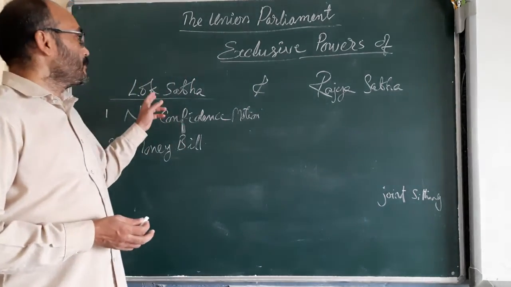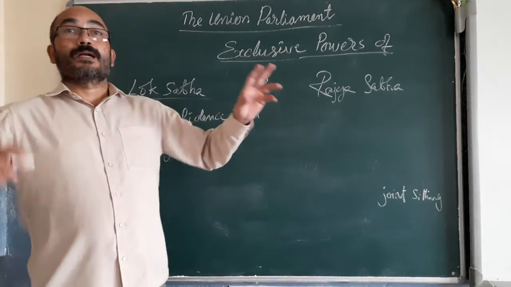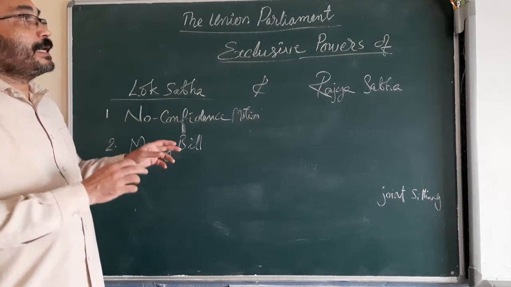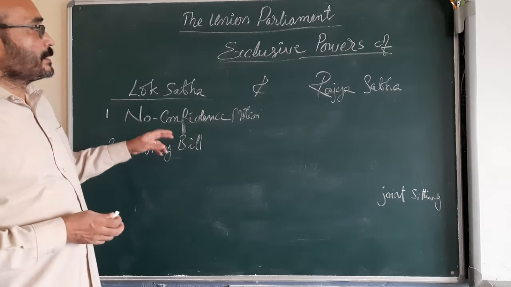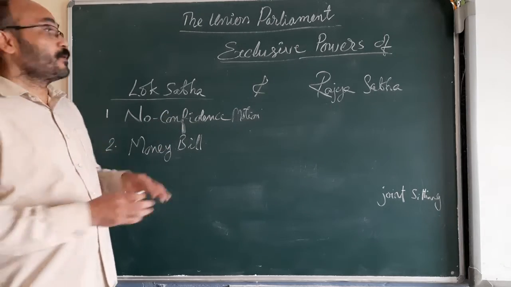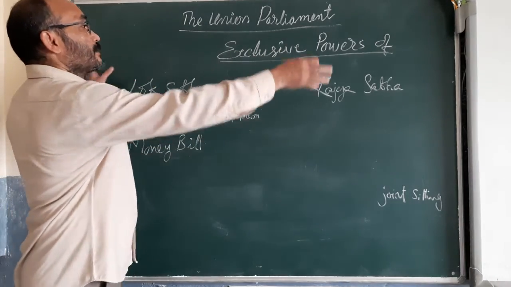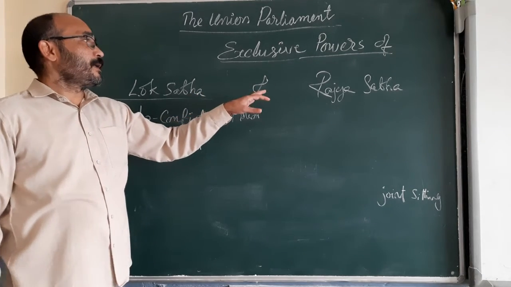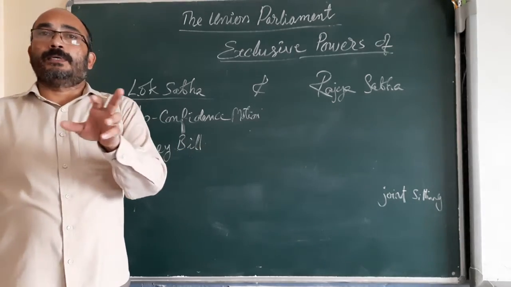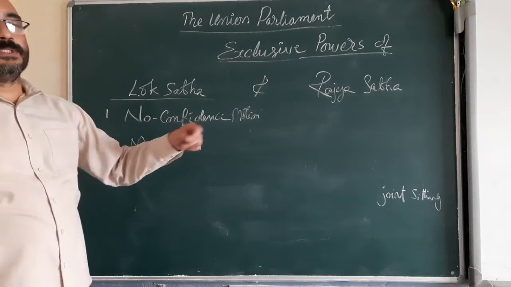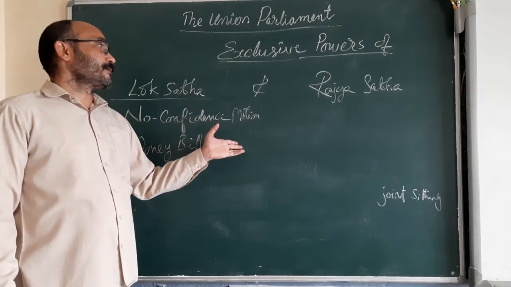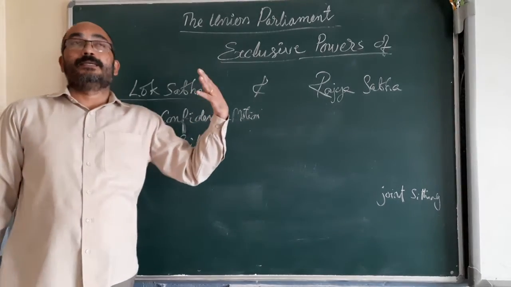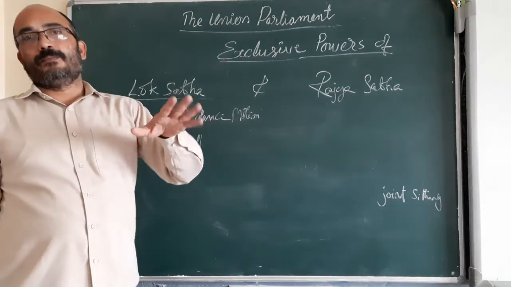That means members of Lok Sabha and members of Rajya Sabha come together, and again the matter is put to vote and they see the majority. If the majority of the members are in favor, the bill is passed. If the majority of the members are against the bill, then the bill cannot be passed.